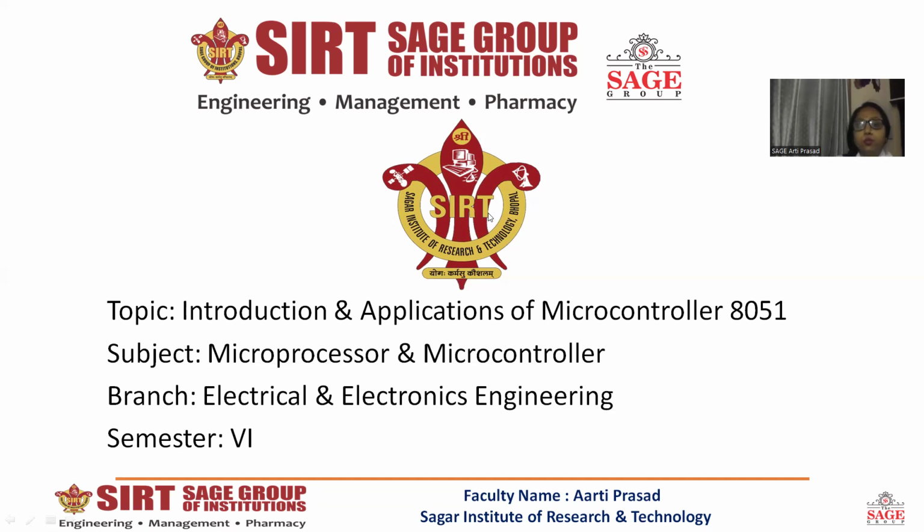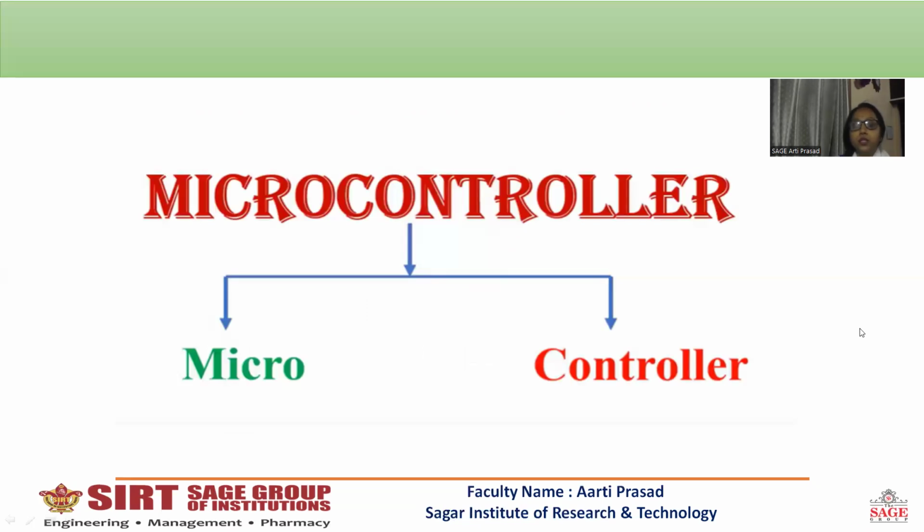So first of all, what is microprocessor and microcontroller? So here in this, what is a microcontroller? A microcontroller is a small integrated circuit, usually composed of a central processing unit, memory, parallel input and output interfaces, clock generator, one or more analog to digital converters, and serial communication interfaces.